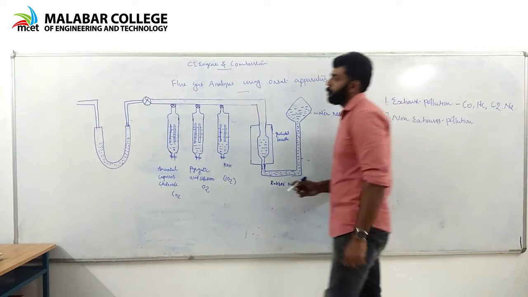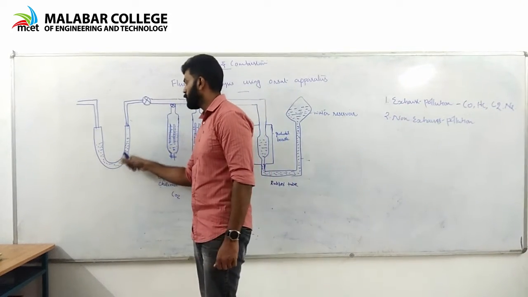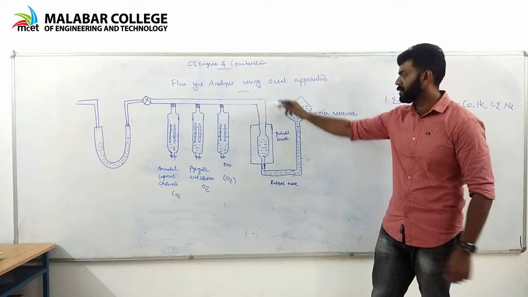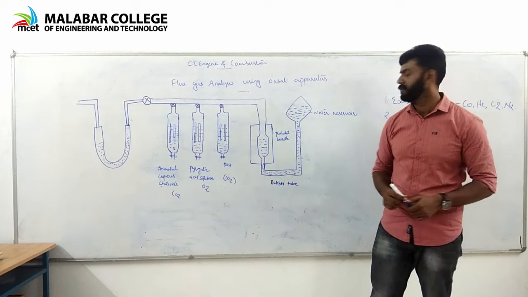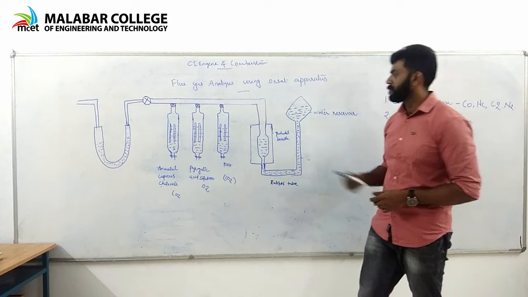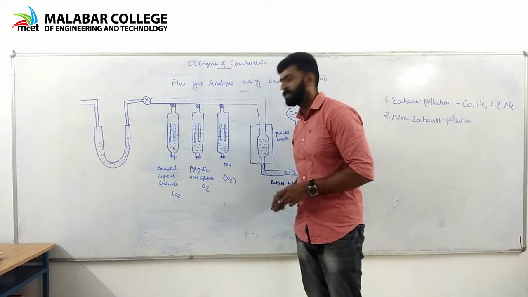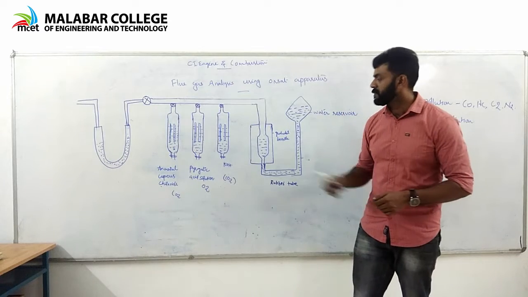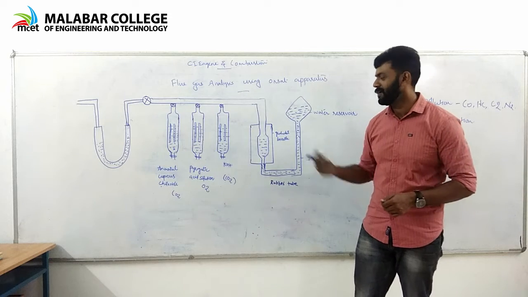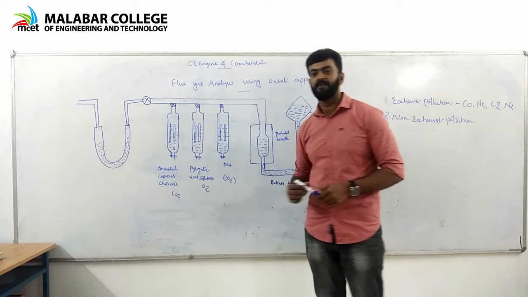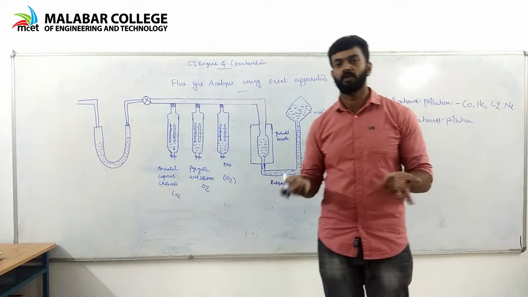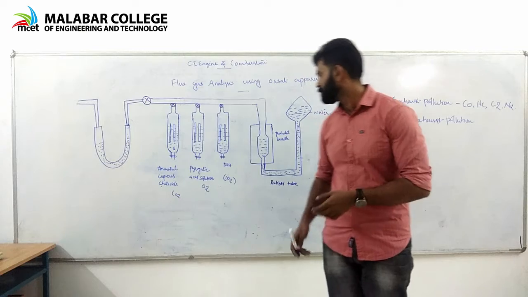First we open the previous stopcock. The flue gas directly enters the horizontal tube and the graduated burette. When we raise the water level in the water reservoir, the flue gas enters the first bulb, which contains potassium hydroxide solution, which absorbs CO2, and we can easily measure the amount of CO2 present in the exhaust gases before absorption and after absorption.